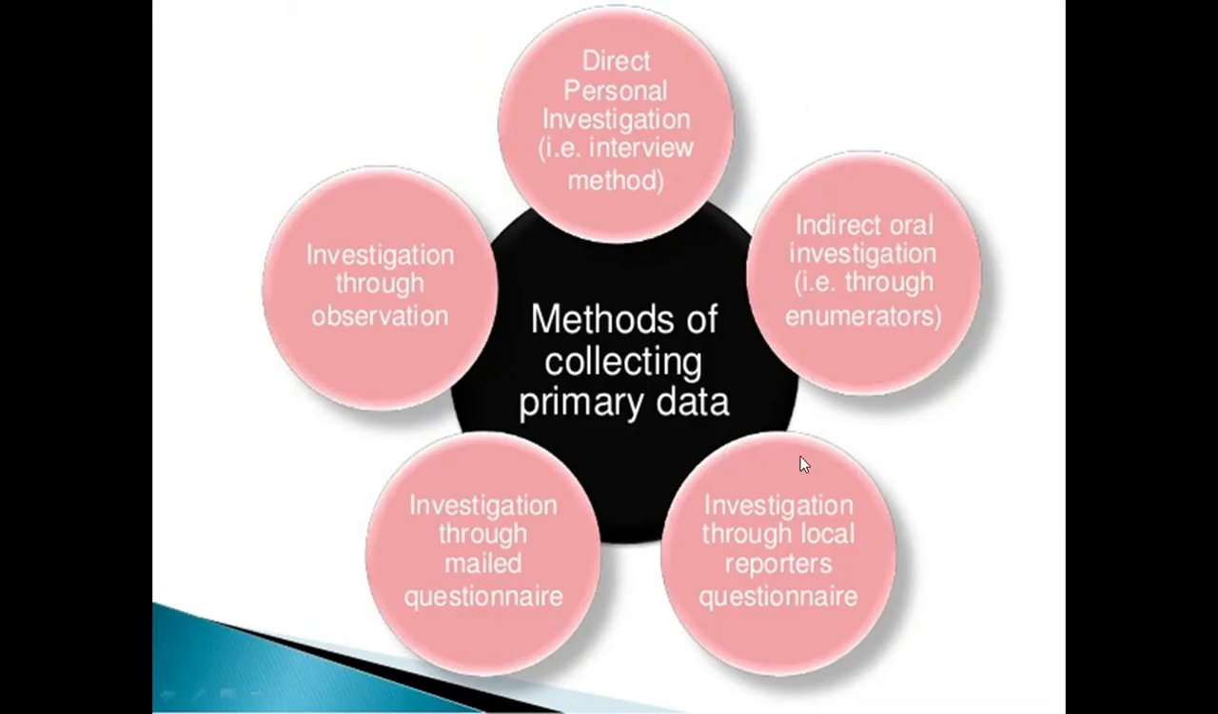So there are different methods of collecting primary data. First one is investigation through observation, direct personal investigation, that is interview method, indirect oral investigation, that is through enumerator, investigation through mailed questionnaire, and investigation through local reporters questionnaire, that is through correspondence. So these are the different methods of collecting primary data.